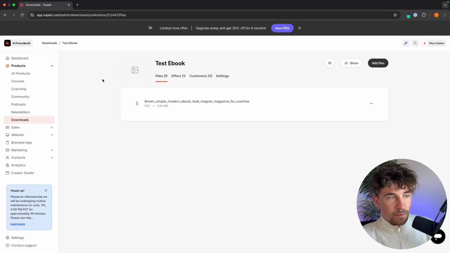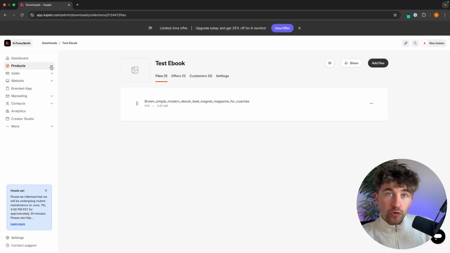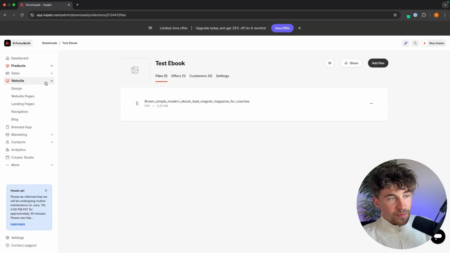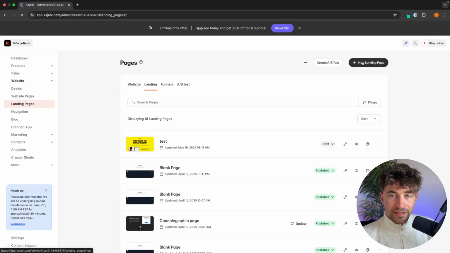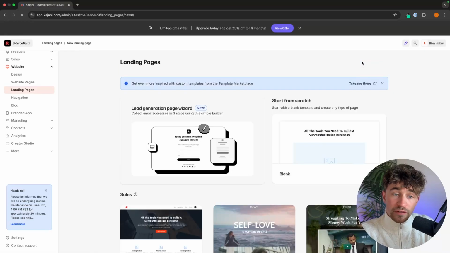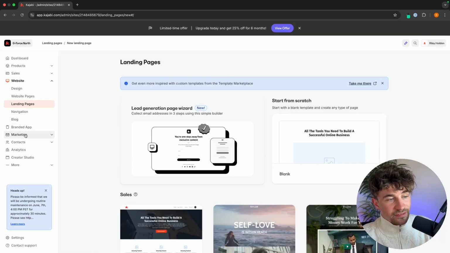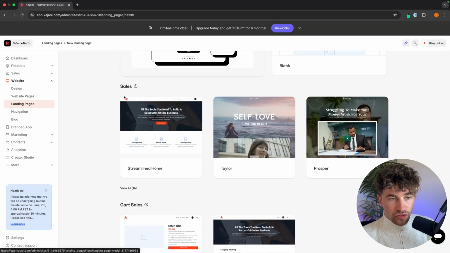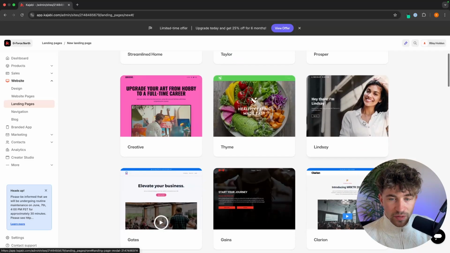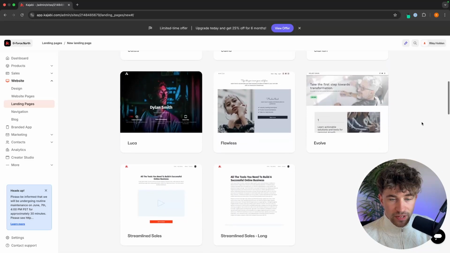And then the awesome thing about Kajabi is we can then go in and we can build like a sales funnel or a checkout around this. So what we would do is we would go into website right here. We can go into landing pages, and then in the landing pages area, we can create all of these different landing pages and then piece them together in the funnels area right here. So as an example, we might want to just start this with a sales page. We can see we have all of these awesome sales page templates right here.